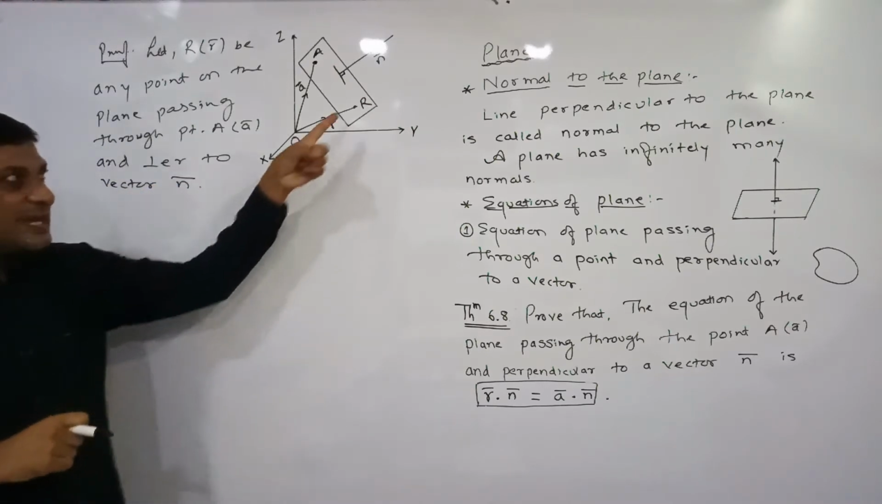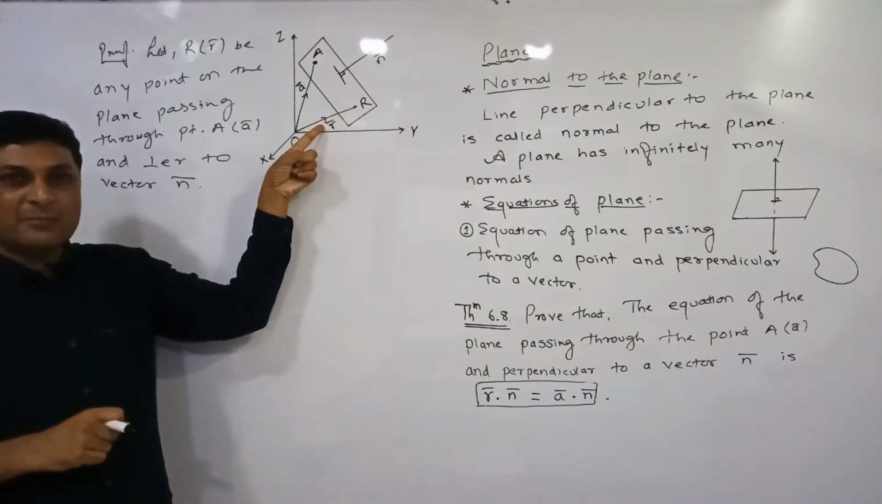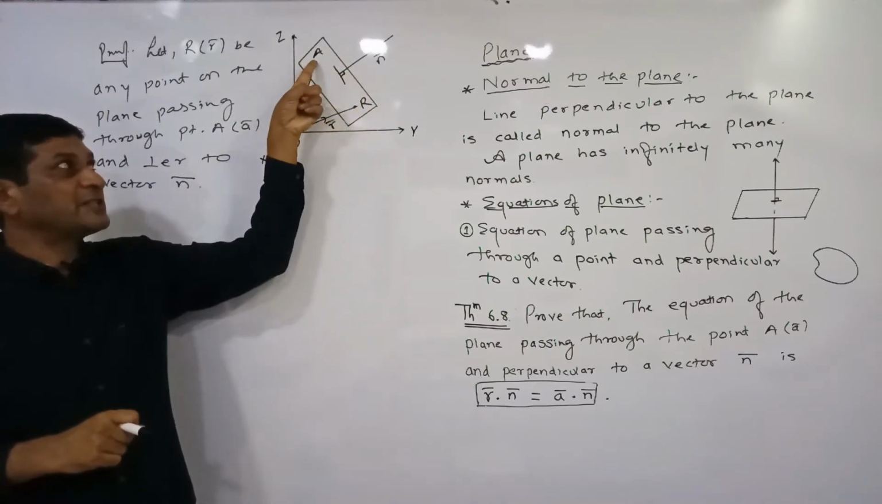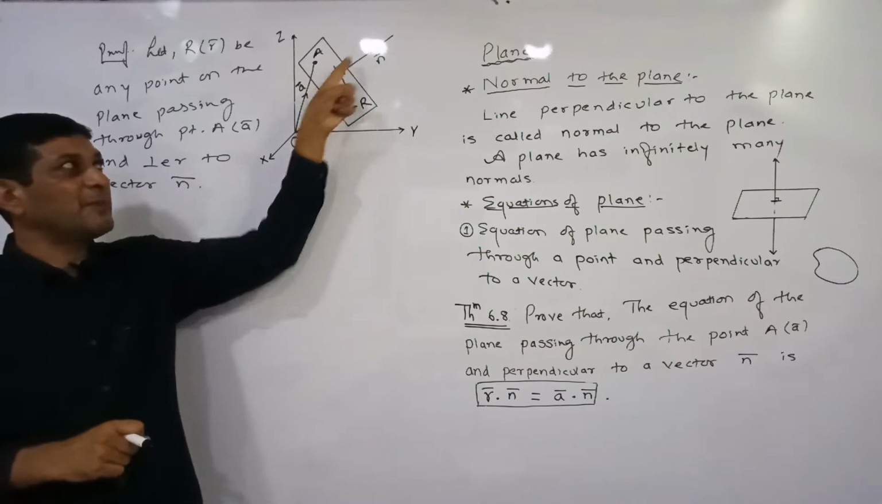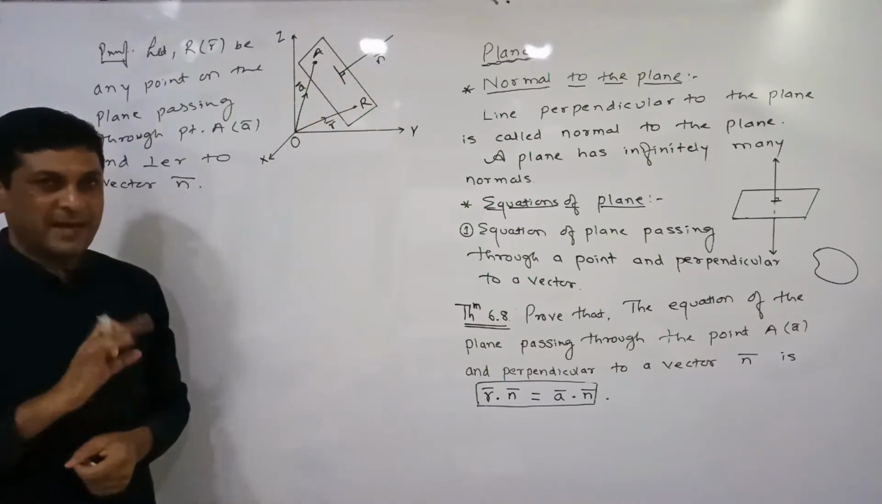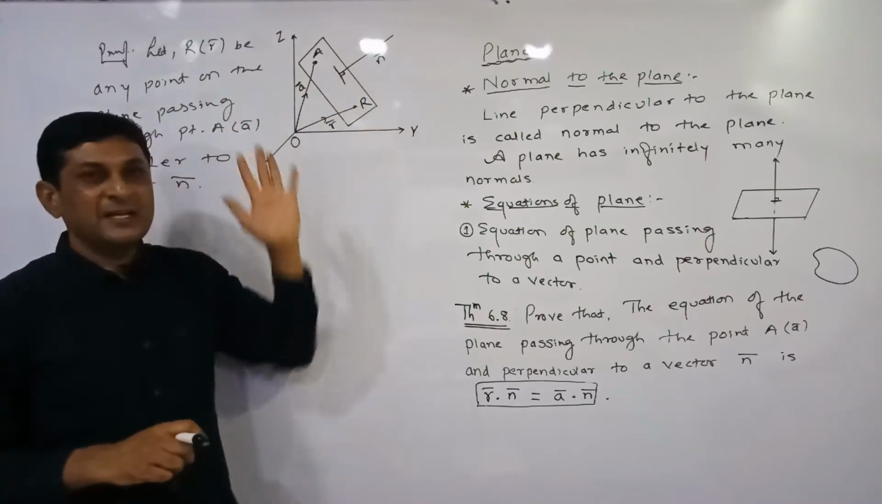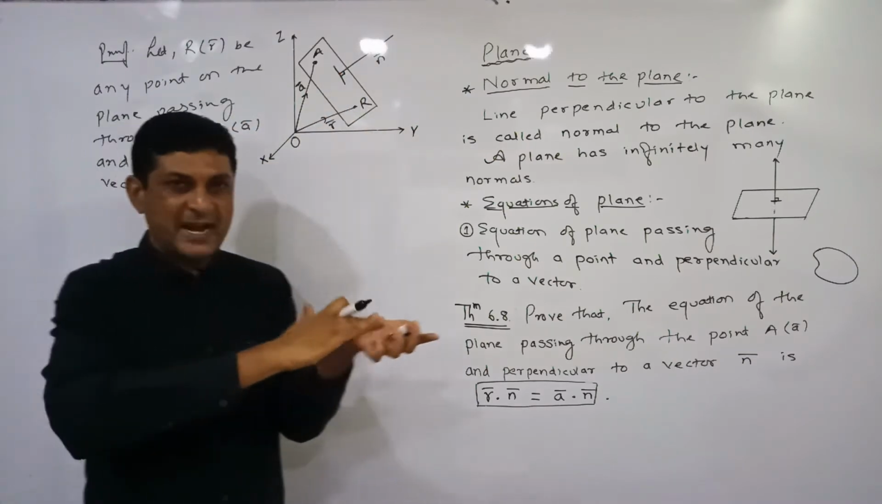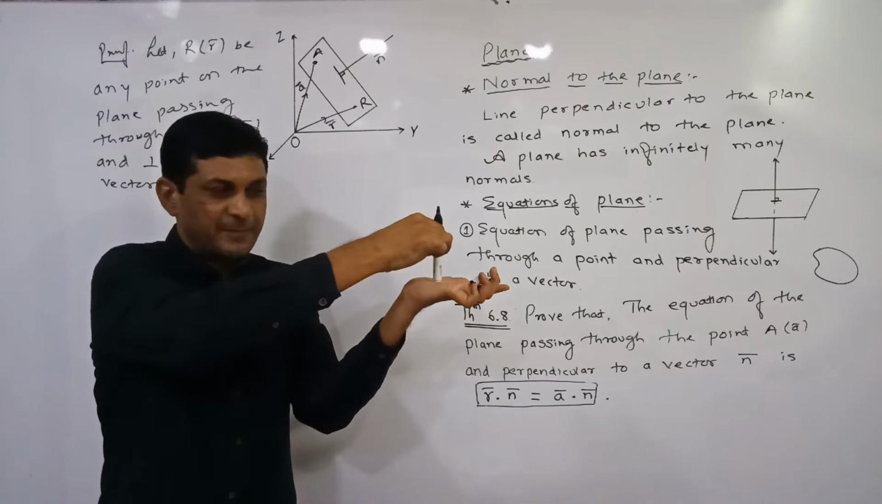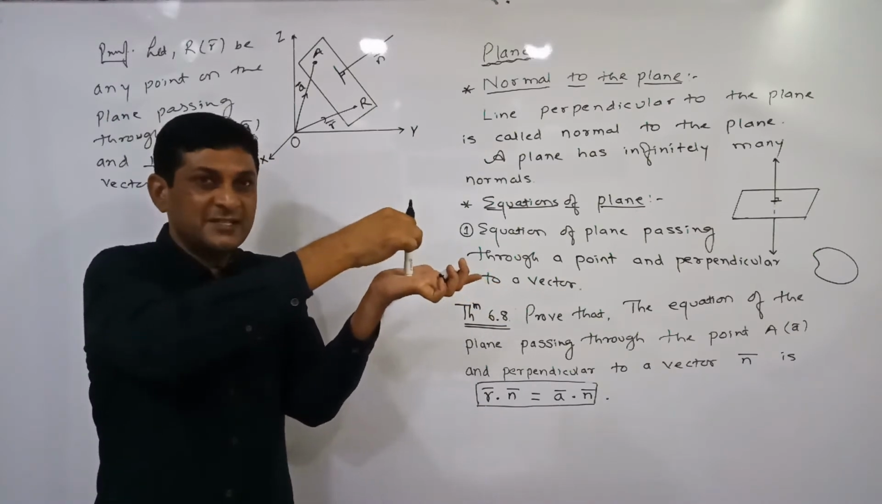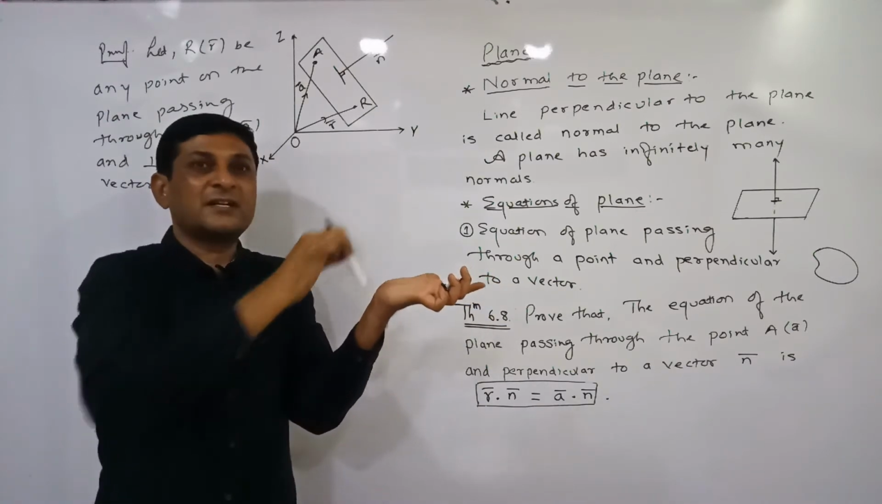So we are supposing that R, having position vector R bar, is any point on this plane which passes through point A having position vector A bar and is perpendicular to vector N bar. Now we can observe that here N bar is perpendicular to this plane. Plane means flat surface. If N bar is perpendicular to this plane, then N bar is perpendicular to all the vectors lying in this plane.